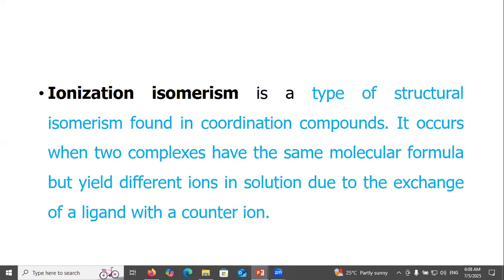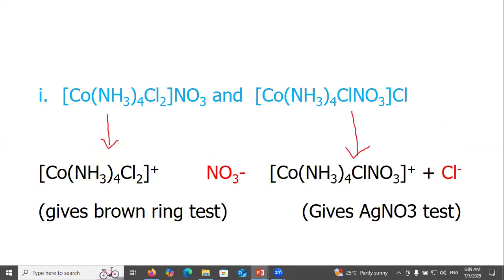Ionization isomerism is a type of structural isomerism found in coordination compounds. It occurs when two complexes have the same molecular formula but yield different ions in solution due to exchange of a ligand with the counter ion. See, in this example, one gives the silver nitrate test and the brown ring test.